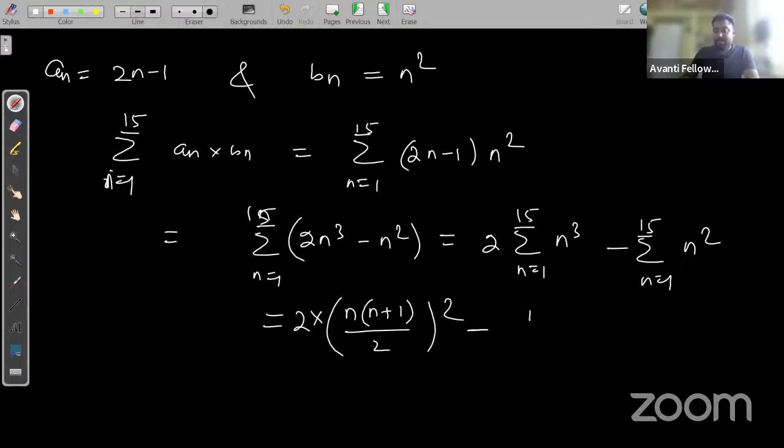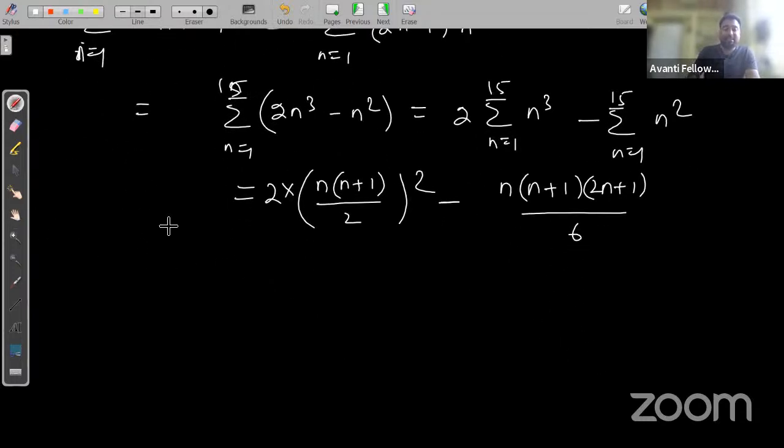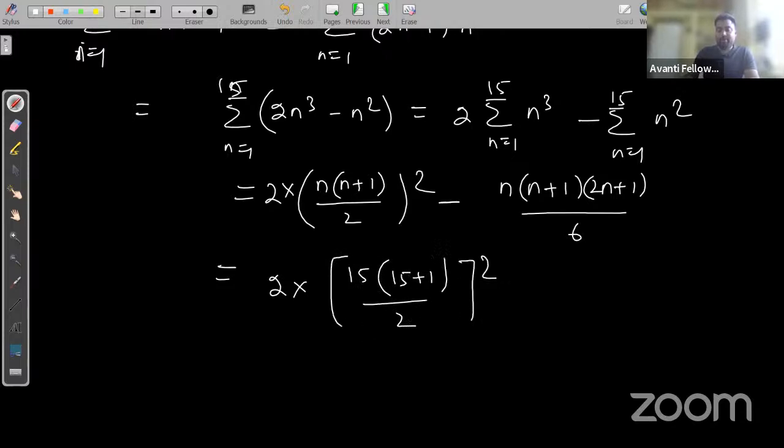Minus n square, that is n into n plus 1 into 2n plus 1 by 6. And already you have n given as 2 into 15 plus 1 by 2 square minus 15 into 15 plus 1 into 30 plus 1 by 6.